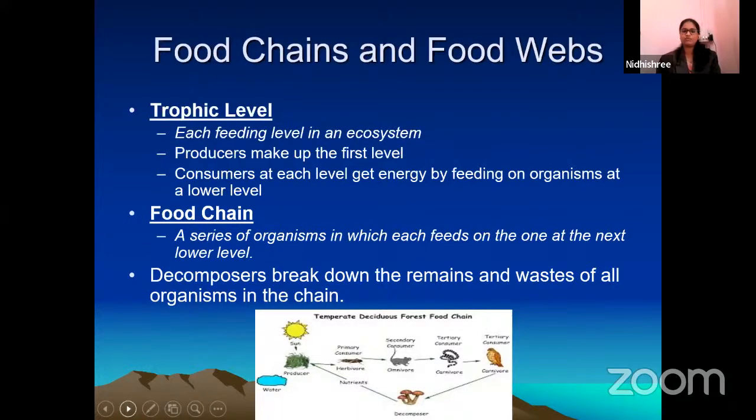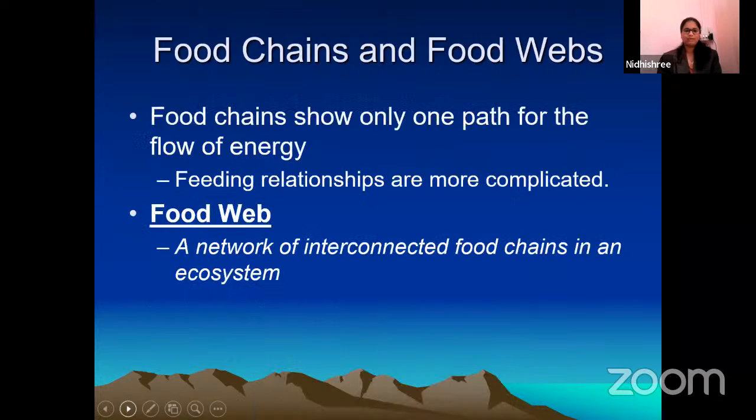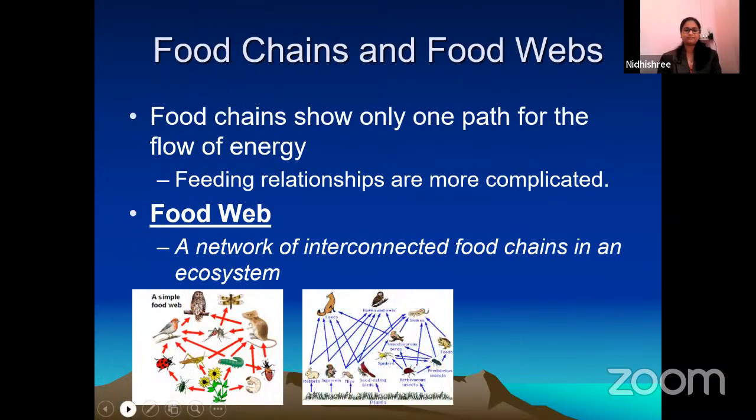In food chains and food webs, each feeding level is called a trophic level. That we should remember. A food web means a network of interconnected food chains.